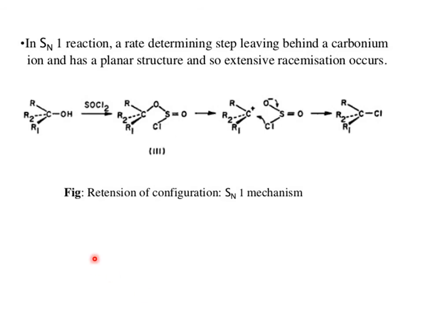This is an SN1 reaction. The rate determining step leaves behind a carbocation, which has a planar structure, and so extensive racemization occurs. Here is the example with SOCl2, resulting in racemization. Retention of configuration in the SN1 mechanism: here the configuration is retained because it is not inverted. There is only the possibility of the nucleophile attacking from either side, resulting in the formation of a racemate.